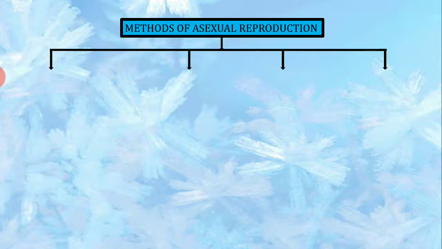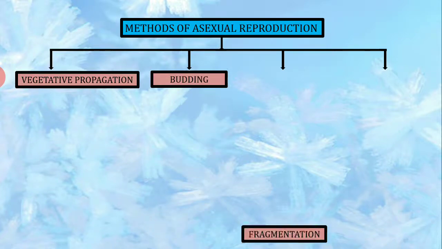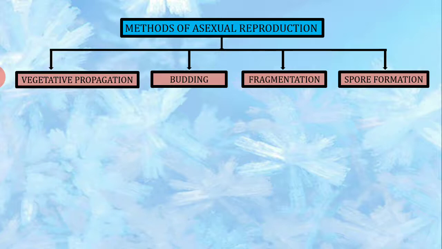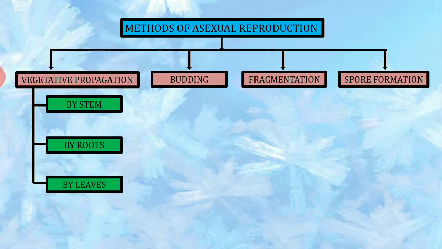Now let us come to the details of the methods of asexual reproduction. In asexual reproduction, we have four types. They are vegetative propagation, budding, fragmentation, and spore formation. Now, vegetative propagation takes place through the stem, through the roots, and through the leaves. So these are the three means by which a plant can reproduce.